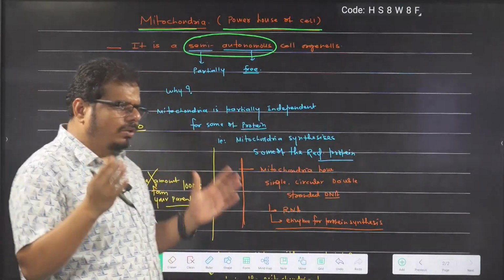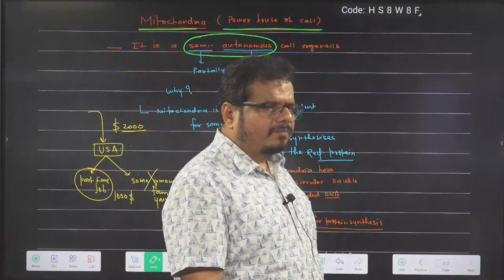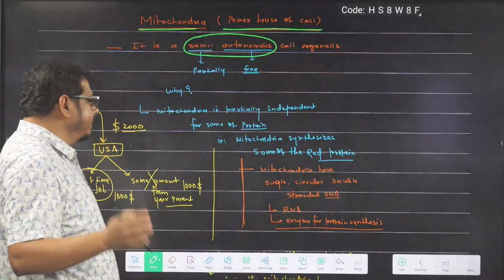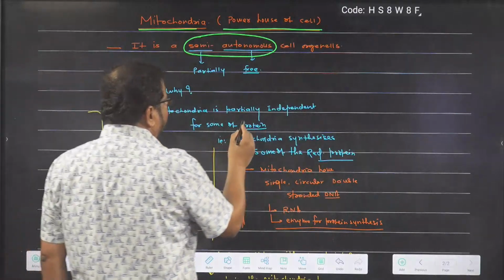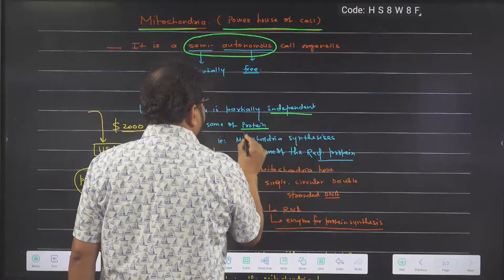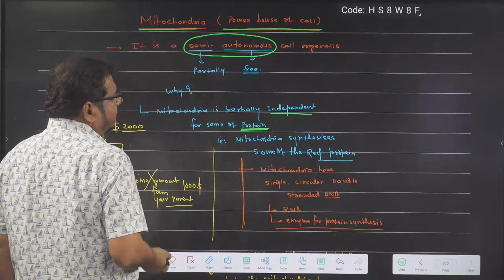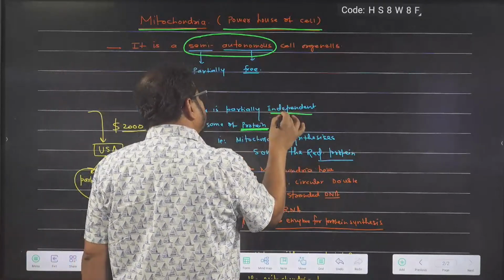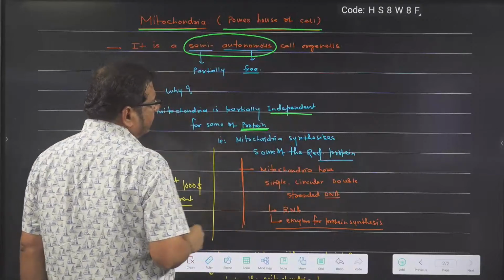So it is not totally dependent on the cell for all its protein needs. So mitochondria is partially independent for some of the protein. Some of the protein is synthesized, for some of the protein it depends on nucleus.